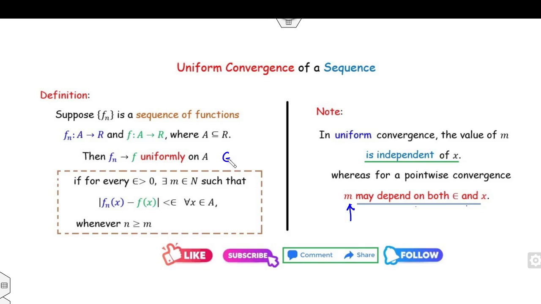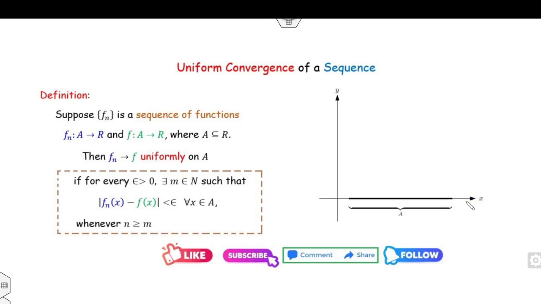If you look at this definition graphically, how can you say it? Look at that. If I draw the graph of x and y, what is my domain? A. So A is a subset of R, and I consider this as my A. Then I can assume this is the graph of fn(x), a sequence of functions, with y = fn(x) on the y-axis. We need one more, so I can consider this as my f, y = f(x).